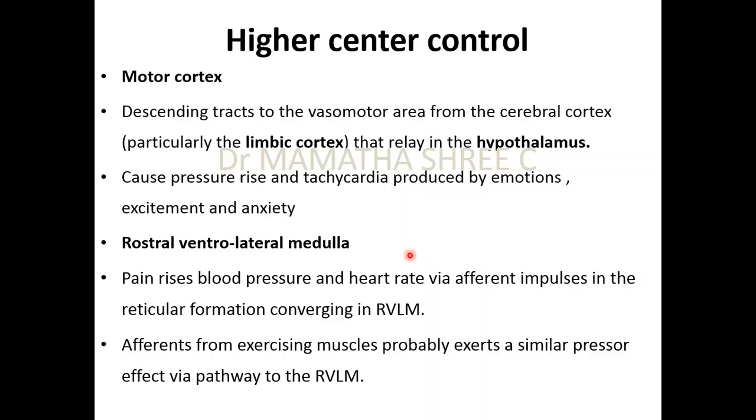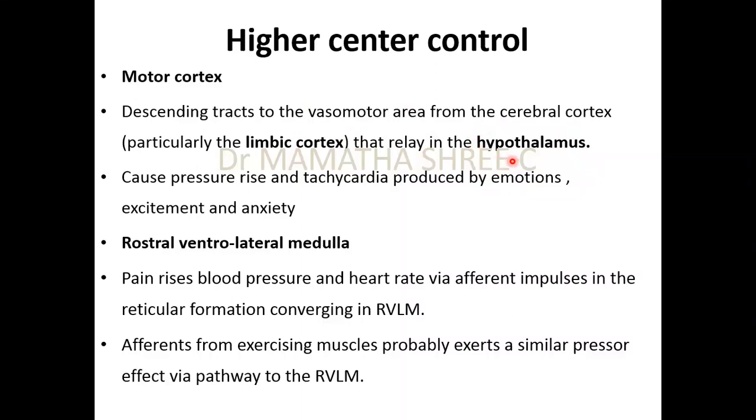Likewise, there can be other examples also. That is, the descending tracts from motor cortex to the vasomotor center situated in the medulla also gets impulses from limbic cortex and hypothalamus. So limbic cortex, what is its importance? Limbic cortex is specifically that which gets stimulated due to emotions. Like for example, you're angry on someone or you're excited about something. So in such cases, the impulses from the limbic cortex pass to the vasomotor center through the relay in hypothalamus.